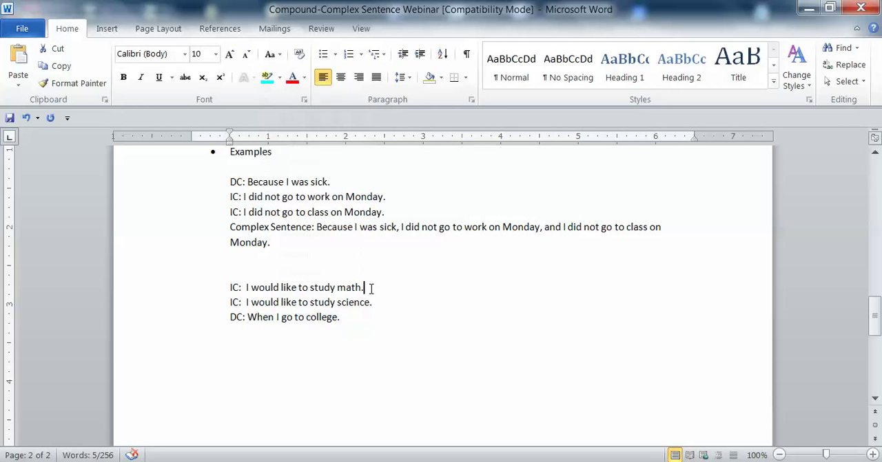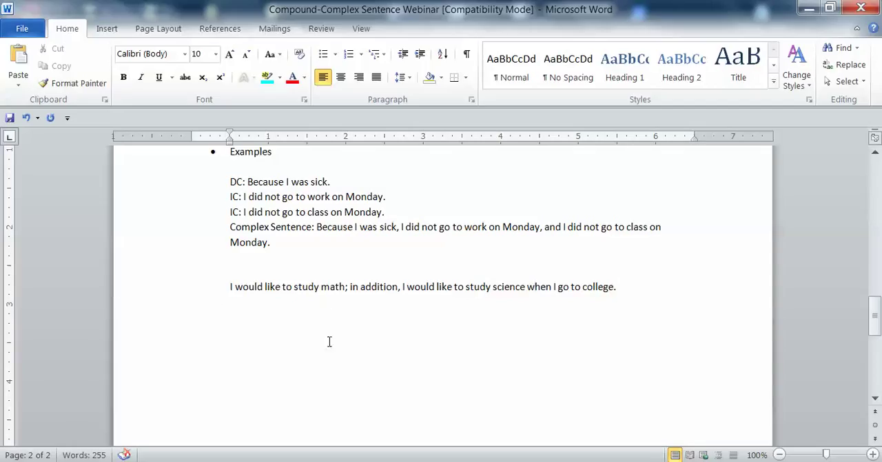First thing I would do is decide how I want to compound. Maybe I would do a comma and. Maybe let's make it even more sophisticated. Let's use a method 2 compound there. So here we go. I've made a compound sentence out of those two independent clauses, right? Now I've got a choice. Let's see if this will work. Do I want to put the dependent clause at the end? I would like to study math. In addition, I would like to study science when I go to college. I think that would be okay.